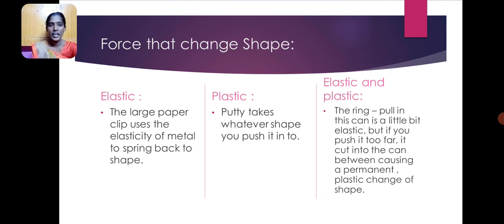Forces that change shape. A force can change the shape of a material, with different changes in different directions. For example, a plastic paper clip uses elasticity, like metal and springs, to spring back into shape. Elastic and plastic: a ring pull can be pulled a little bit and is elastic, but if you push it too far, it causes a permanent plastic change of shape.